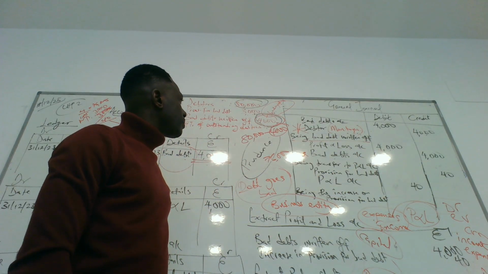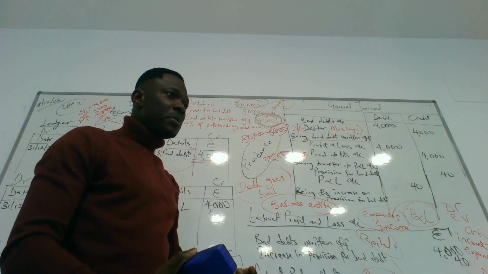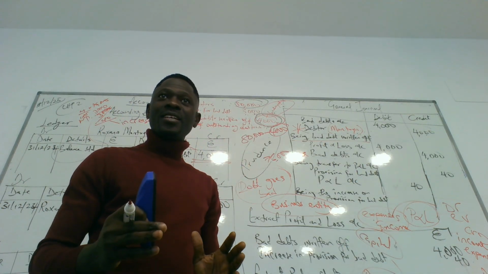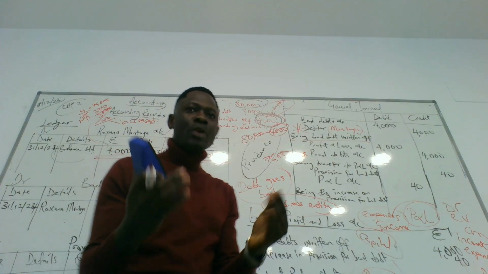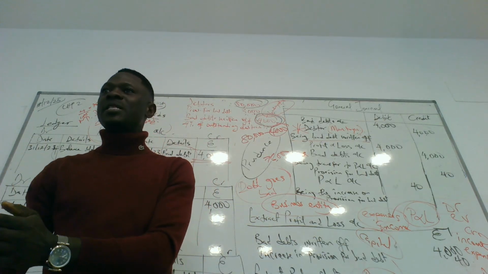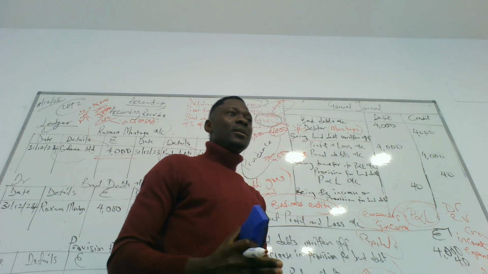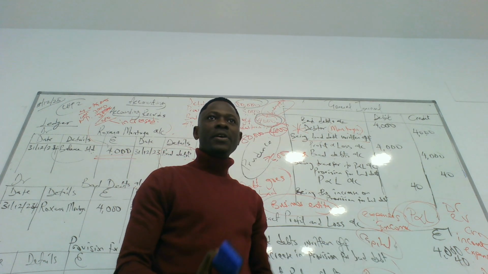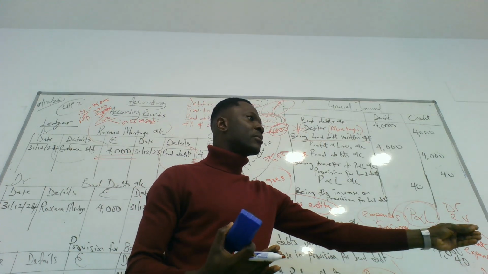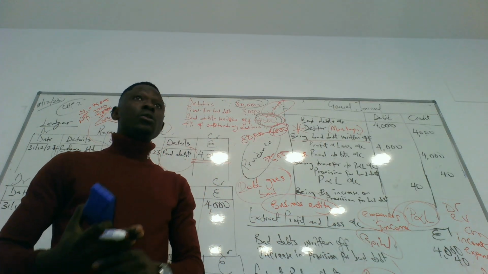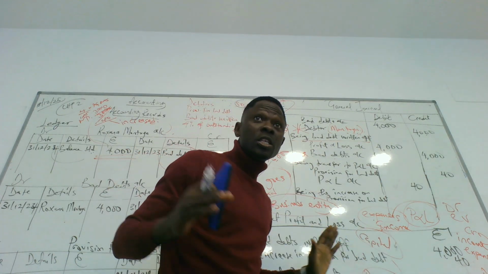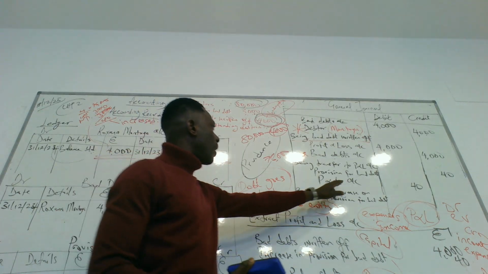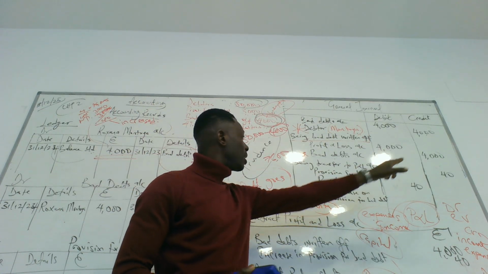What does provision for bad debt mean? Provision means you are making availability for debt that will not be paid, in case the debt goes bad. Provision means you are making arrangements in case somebody does not pay back. That is provision. You are making it available. Oh, in case this happens, I have made provision for it. Oh, you're going out. Have you made provision for transportation? Do you understand? Yes. So the next journal is provision for bad debt 40 and P&L account 40.